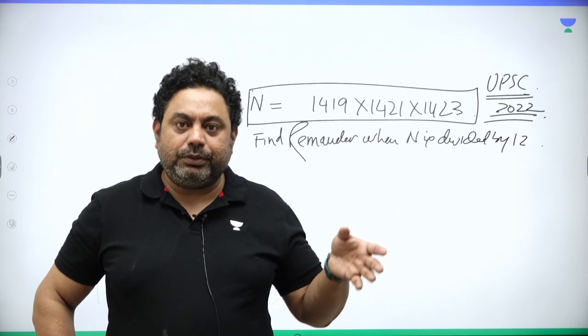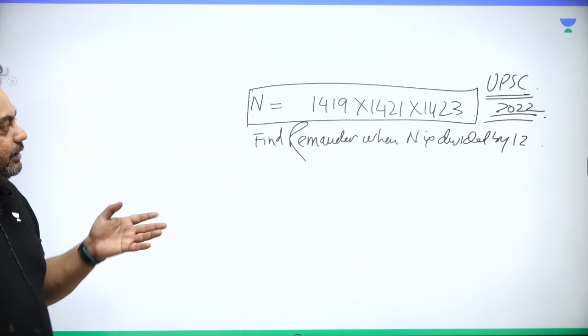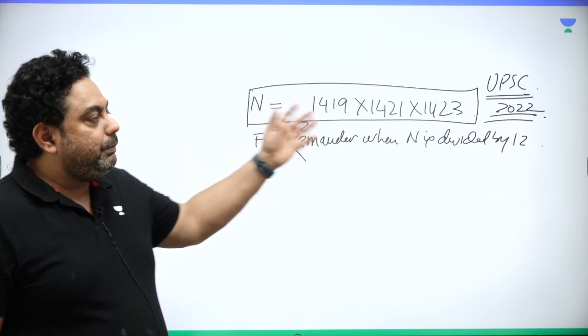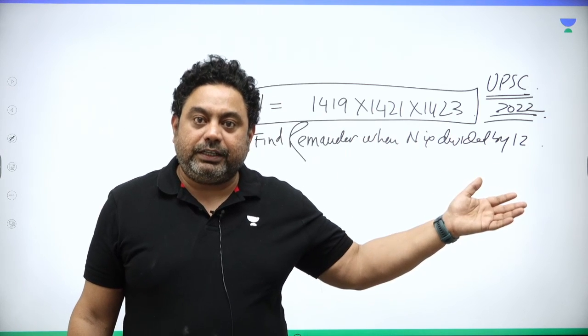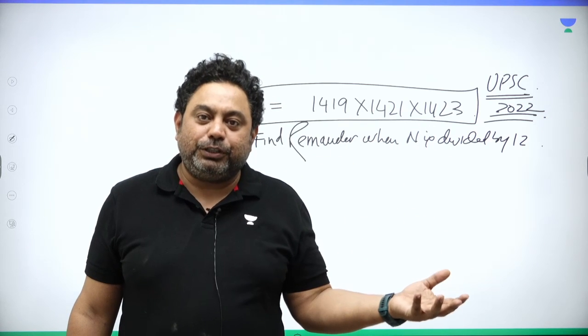We are going to talk about remainders in the next class, so you would also get to know it, right? So what is the remainder when this number is divided by 12? Now, I'm not going to multiply the whole number and divide by 12. It will take me 1 or 2 hours, something like that, right? So I don't want to test my calculation skills over here.